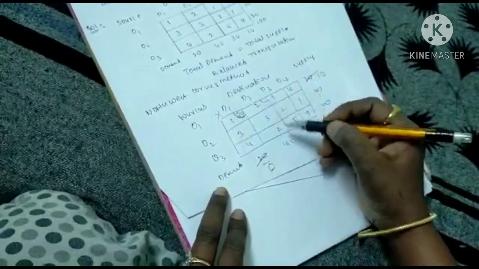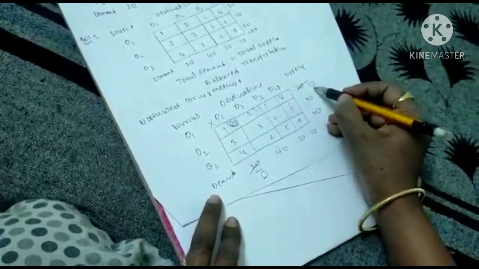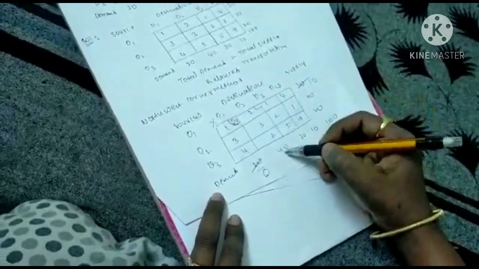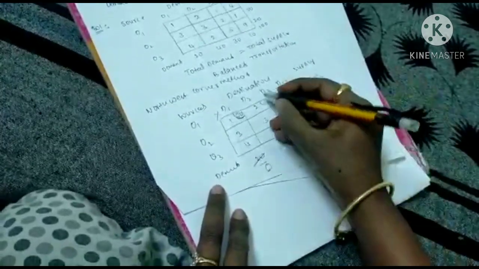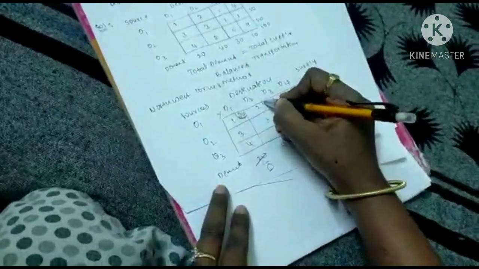Same procedure. From the corresponding demand and corresponding supply, just select the least number. From 10 and 40, which is the least number? 10 is the least number. Just allocate there.